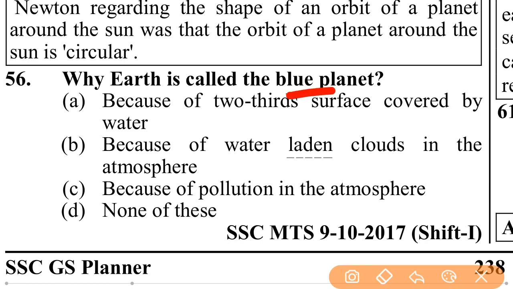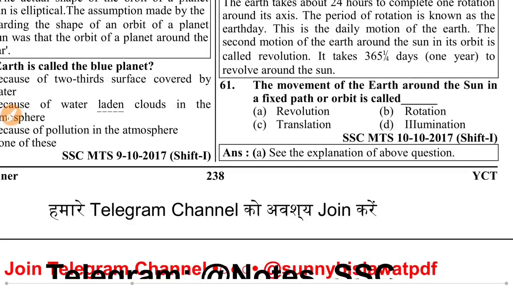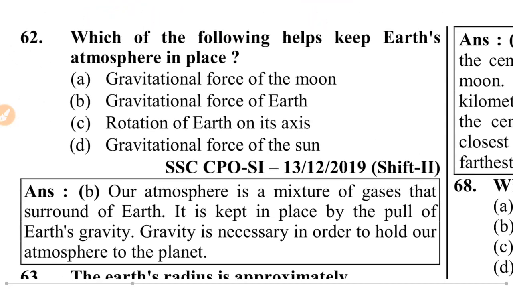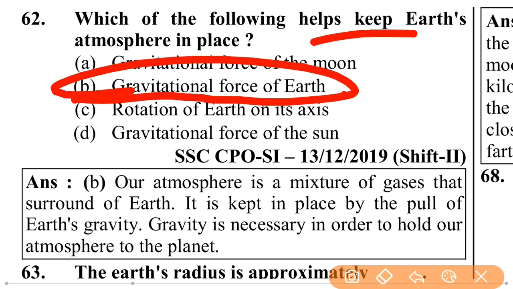Why is Earth called the blue planet? That question is repeated. Which of the following helps keep Earth's atmosphere in place? Gravitational force of the Moon, gravitational force of Earth, rotation of Earth on its axis, or gravitational force of the Sun. The gravitational force of Earth is the main cause to keep Earth's atmosphere in place.